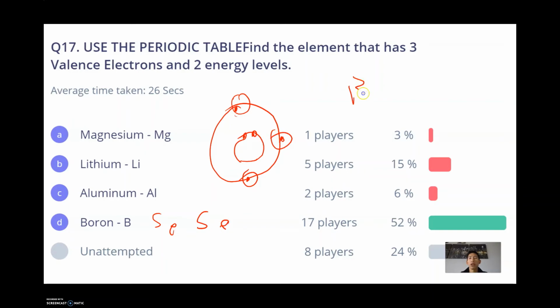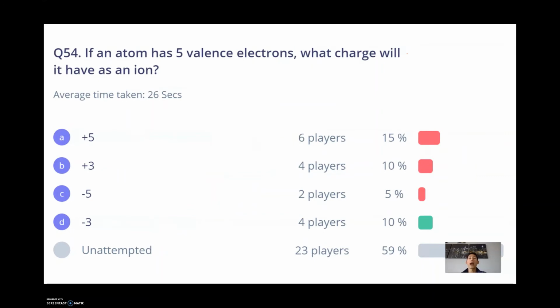If I were to draw the Lewis structure, it would be a B with 3 dots to show that it has 3 electrons. People who put lithium thought 3 valence electrons refer to total electrons, and that's not correct. Valence electrons are only on the outer shell.